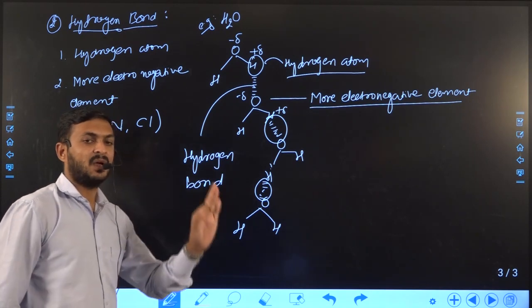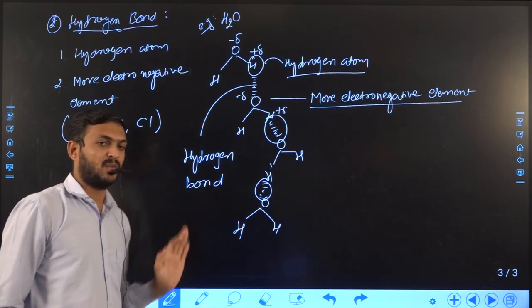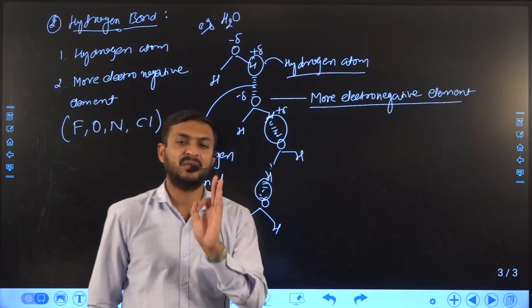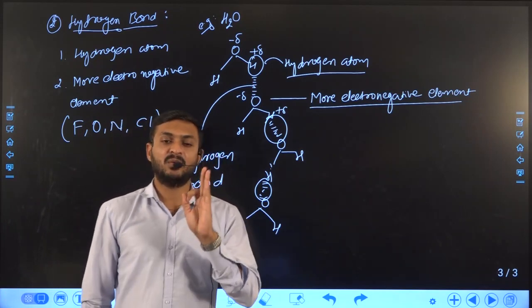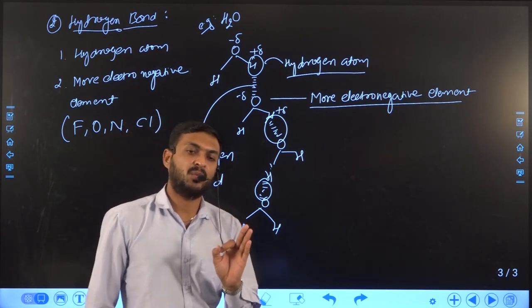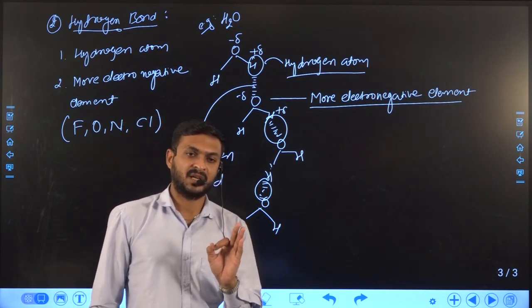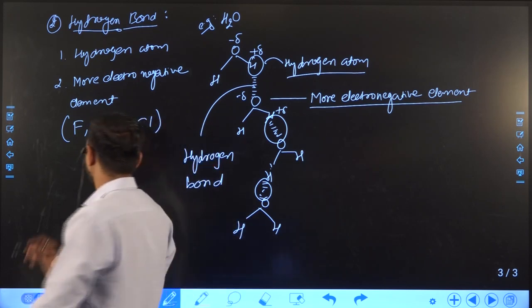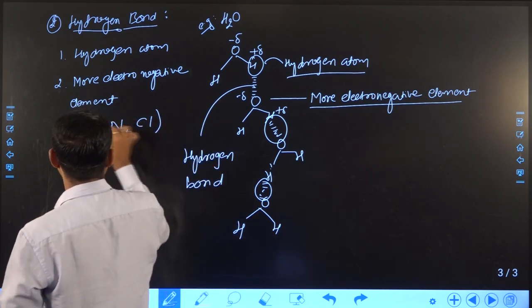This is how hydrogen bond forms in a molecule. But one thing we should understand is that the molecule must contain a hydrogen atom and must contain a more electronegative atom, and that is mainly fluorine, oxygen and nitrogen.